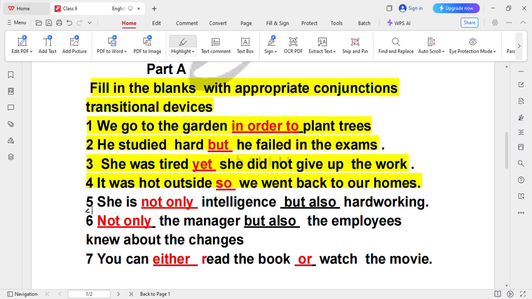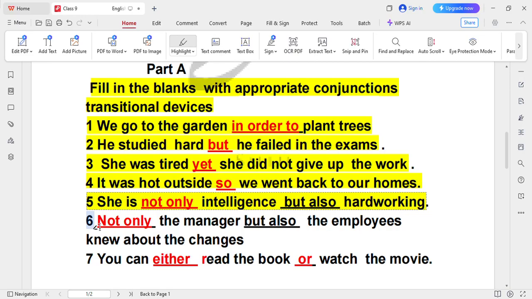Number 5 is she is dash intelligent but also hardworking. Now here we are using transitional devices and conjunction. She is not only and but also hardworking. Okay, yani here we are using not only and but also, these transitional devices.